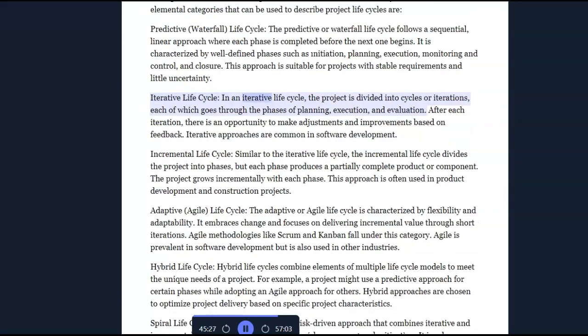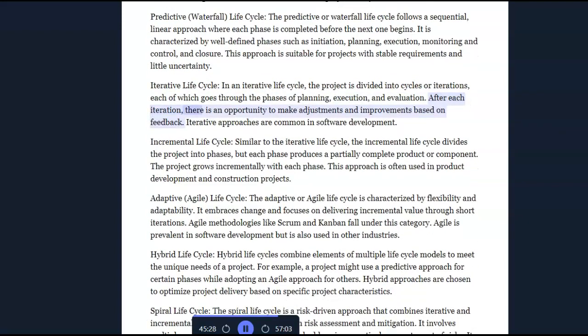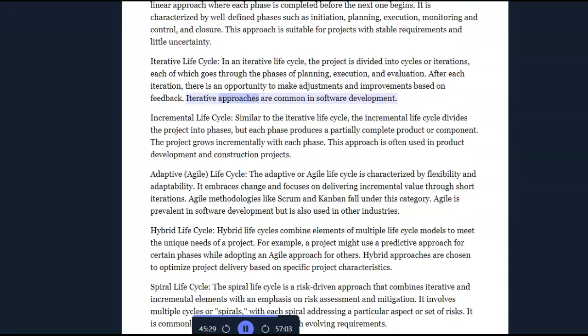Iterative lifecycle. In an iterative lifecycle, the project is divided into cycles or iterations, each of which goes through the phases of planning, execution, and evaluation. After each iteration, there is an opportunity to make adjustments and improvements based on feedback. Iterative approaches are common in software development.